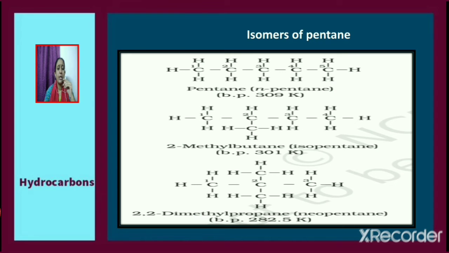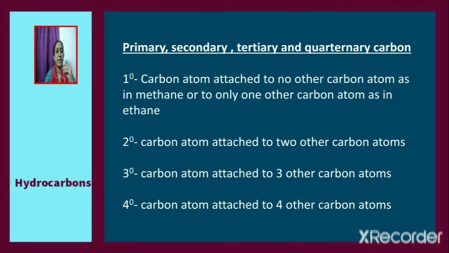Now, consider neopentane. 3 carbon atoms are present in the longest chain and the remaining 2 carbon atoms are attached to the second carbon. The IUPAC name of neopentane is 2,2-dimethyl propane. So, these are the 3 different isomers of pentane. What is meant by primary carbon, secondary carbon, tertiary carbon and quaternary carbon? Primary carbon is a carbon atom which is attached to no other carbon atom as in methane, or which is attached to only one other carbon atom as in ethane.